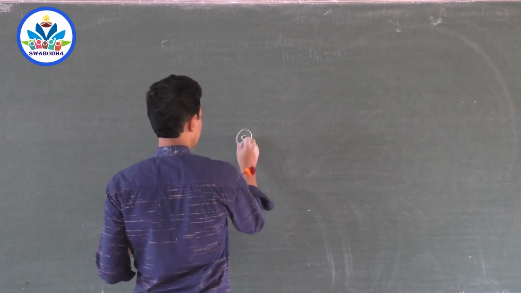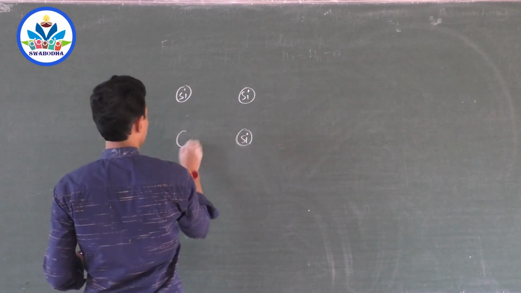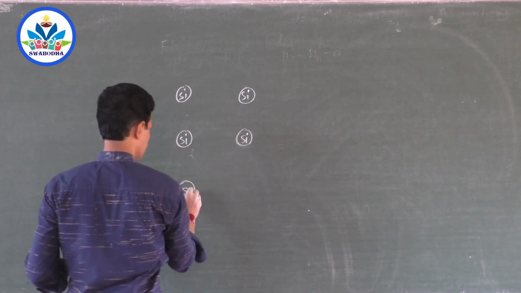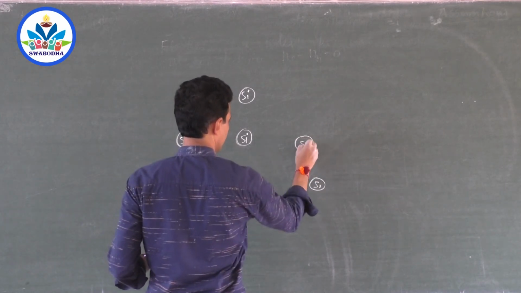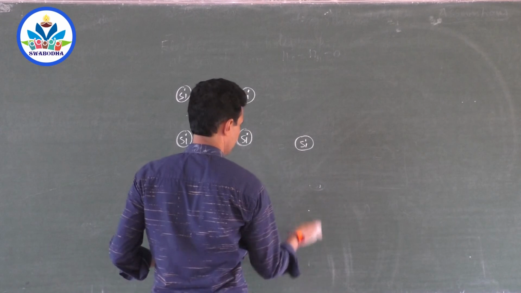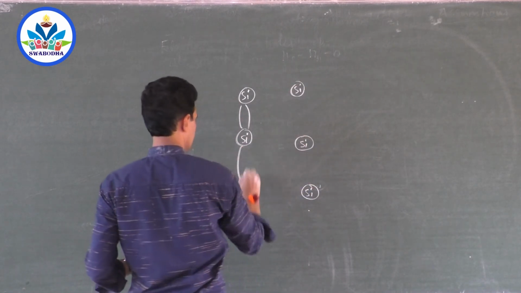Suppose there is a silicon and a silicon here. Silicon is tetravalent. There are 4 valence electrons and 4 neighboring atoms. So this is the bond.